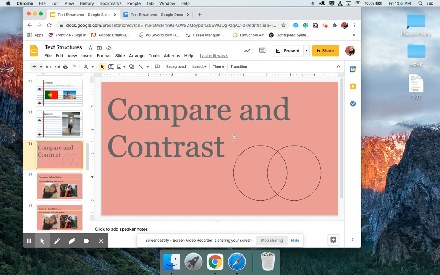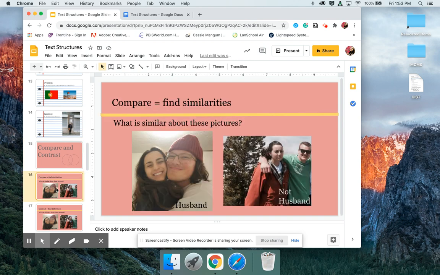So compare and contrast is when you are looking at the similarities and the differences of a topic. So you're going to look at these two pictures. Compare will be finding the similarities. What is similar about these pictures? Here is Miss Mangum Wilson with her husband, and then here is Miss Mangum Wilson with not her husband. What is similar about these pictures?